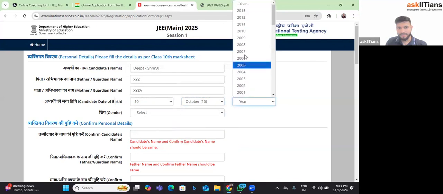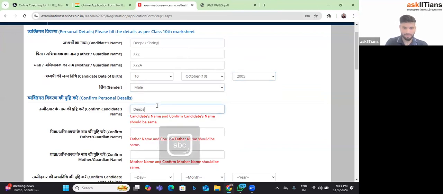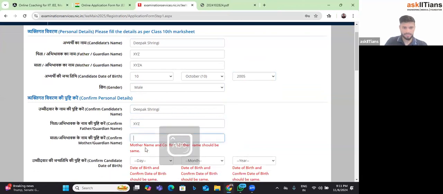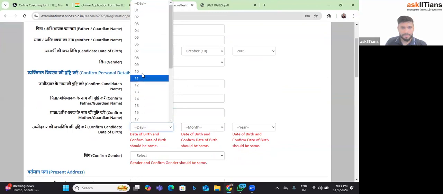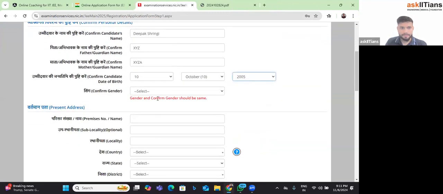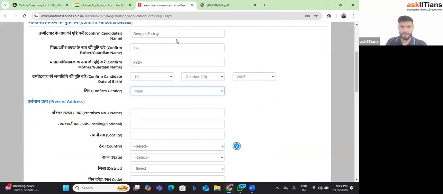Now, the same details which I filled on the first page, I have to fill again for verification purposes. And it is case sensitive as well, so you have to use the same case, uppercase or lowercase, as you put before. I hope so far it's clear to everyone what I exactly filled.